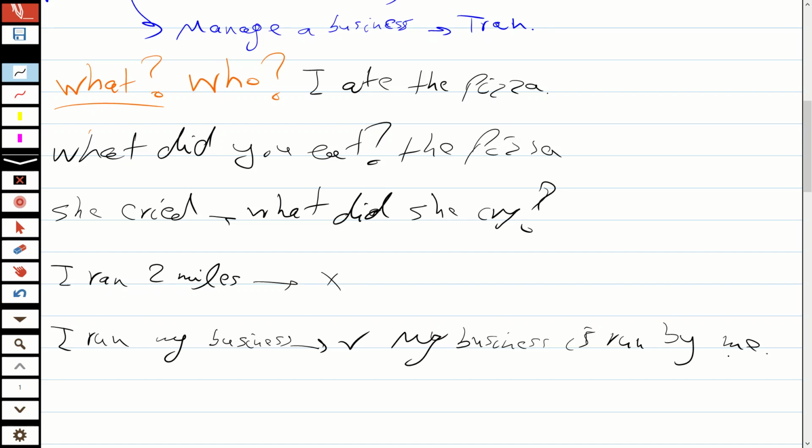So everything about passive sentences depends on the verb, whether it's transitive or intransitive, and we can just make passive sentences with transitive verbs. And some verbs like run can be used as either transitive or intransitive verbs.